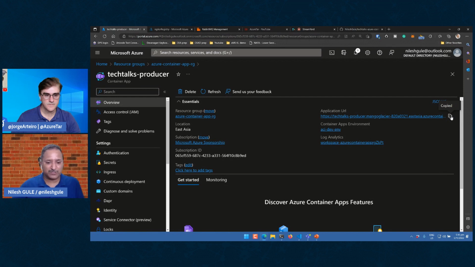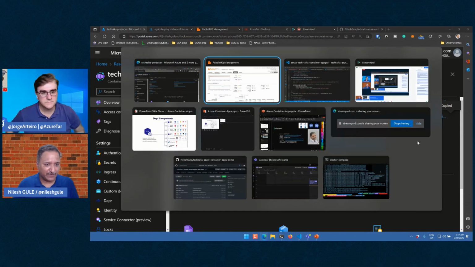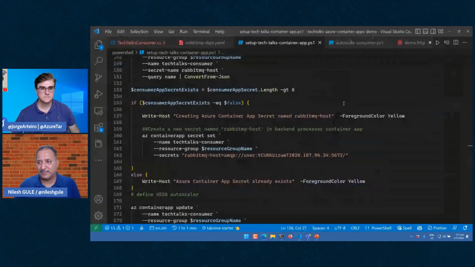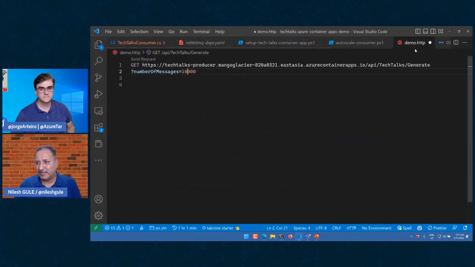So I can use Postman or any other tool to test against this particular URL. And that is what I have done here in the demo HTTP extension, which I'm using for Visual Studio Code. We are using that same URL and we are calling the generate number of messages method with number of messages as 10,000.